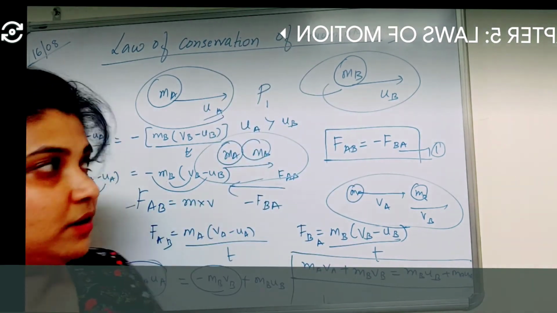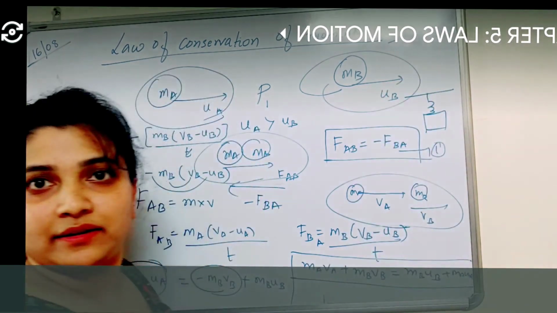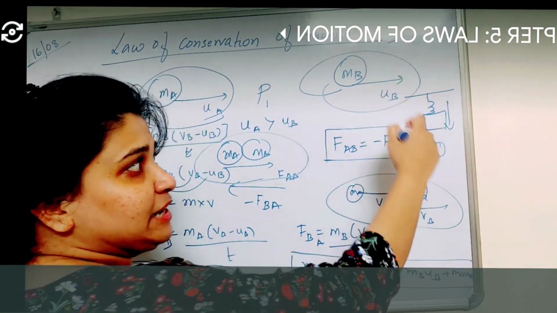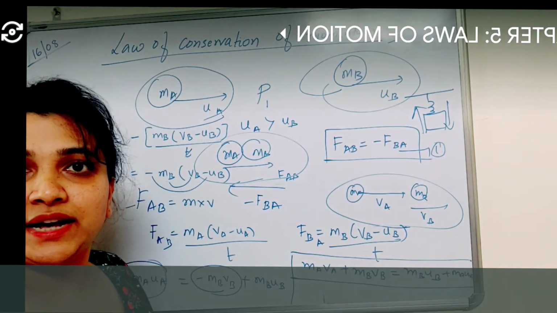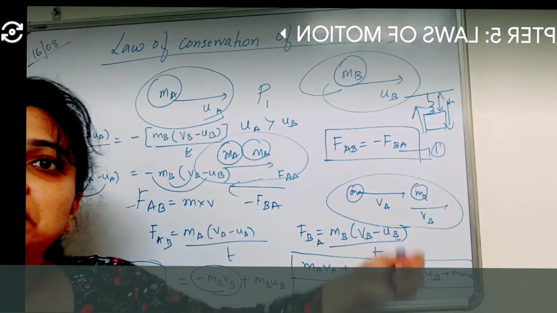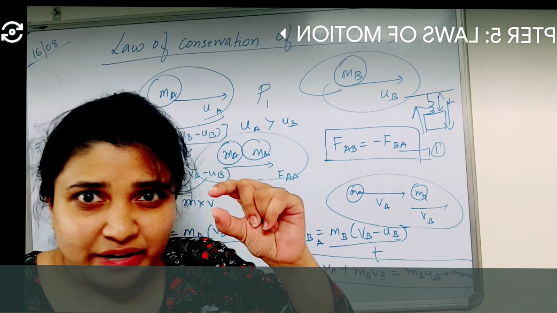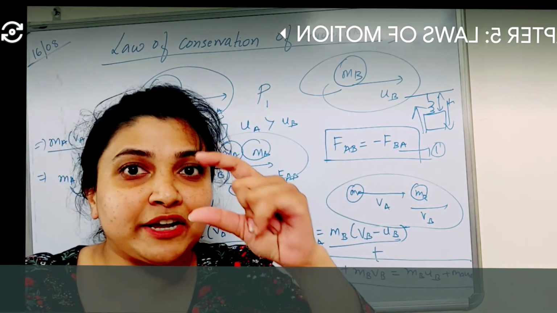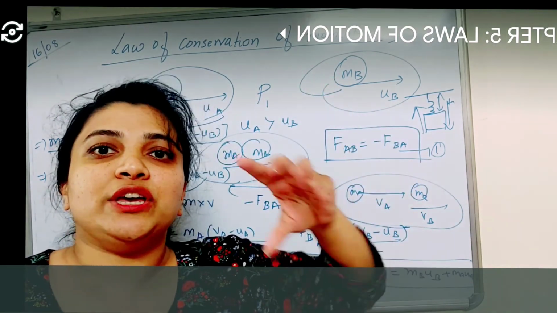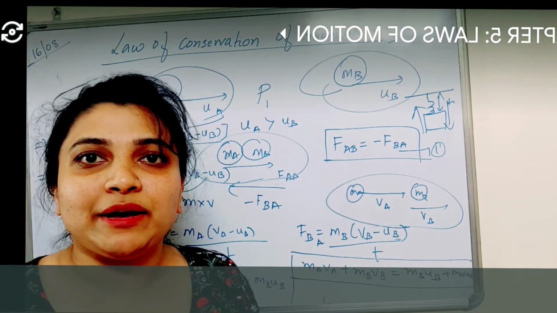I have some object here with some mass hanging, and the string has some tension, balancing the force. One more example is spring force. How much force I use to compress it is the same force it takes to elongate back. Here again conservation of linear momentum is applied.